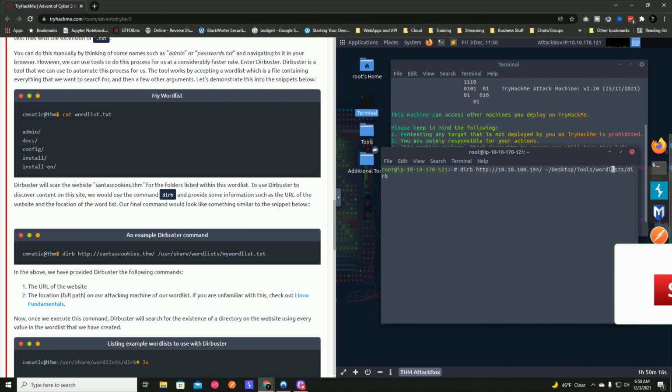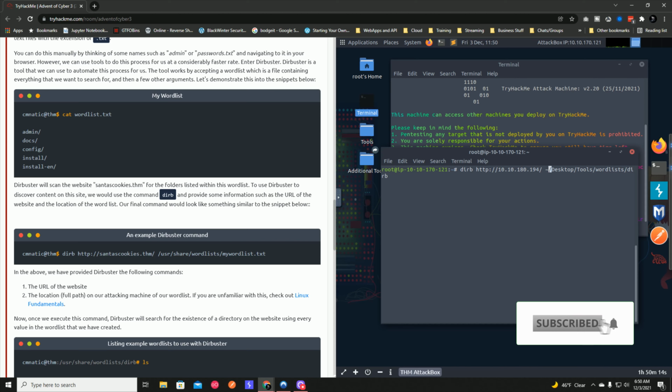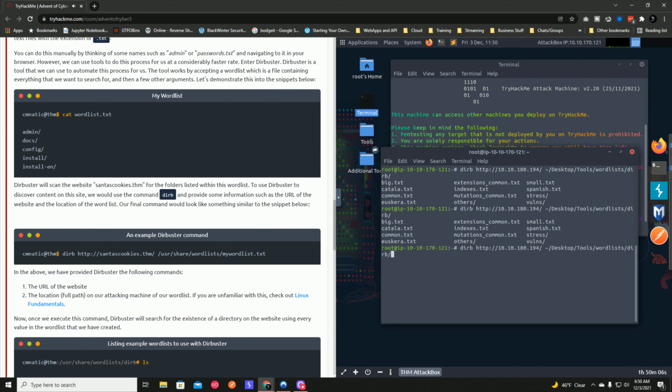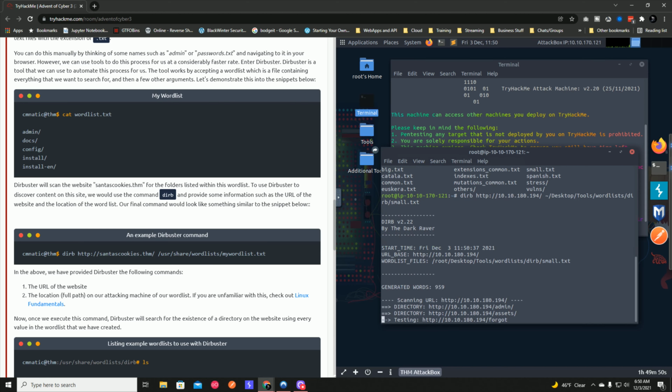So what I'm doing here is saying that the word list is in root, desktop, tools, word list, derb. And then if you hit tab twice, it'll show you everything that's in that folder. And then we said small.txt. Okay, and we'll hit go.